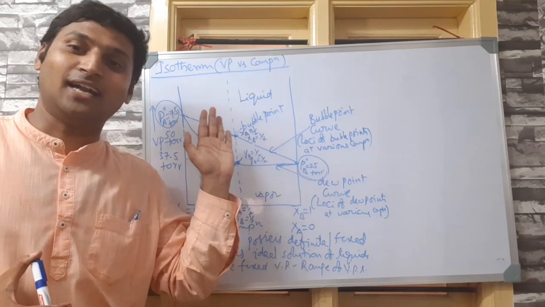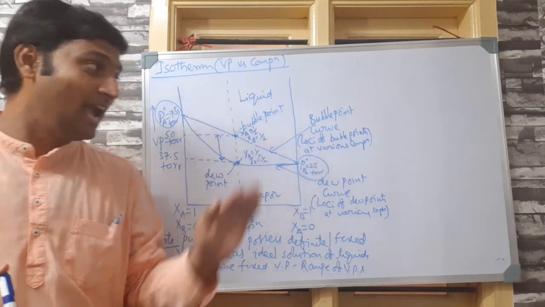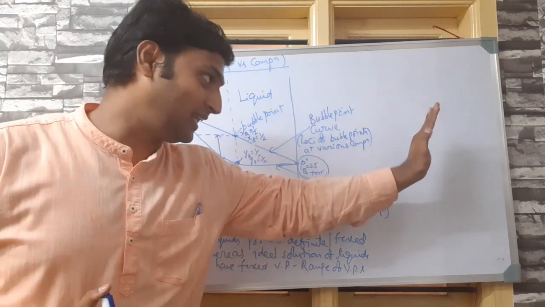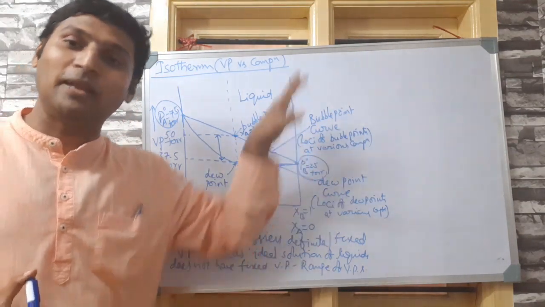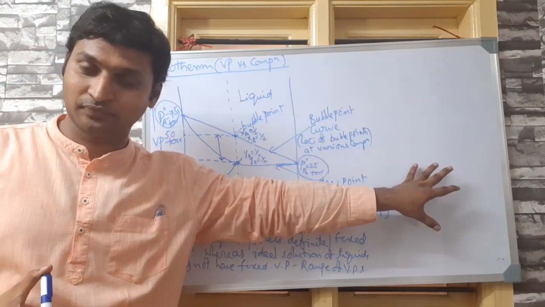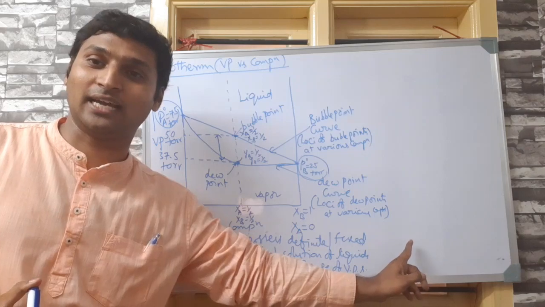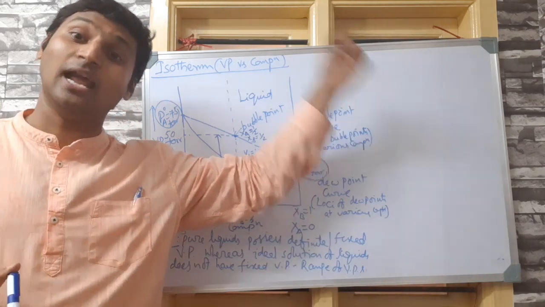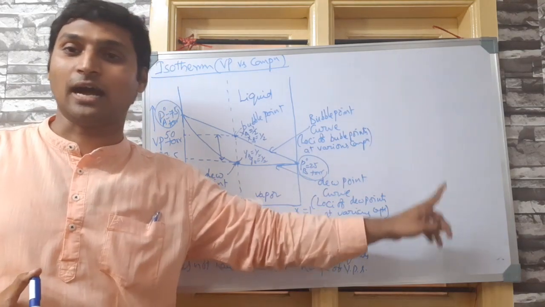No, it is not directly related to fractional distillation, children. But I am going to draw a complementary graph. That's why I was saving space there. I am going to draw a complementary graph on the other side, which will be a temperature versus composition curve, that means an isobar at a constant pressure. How the temperature varies with composition.